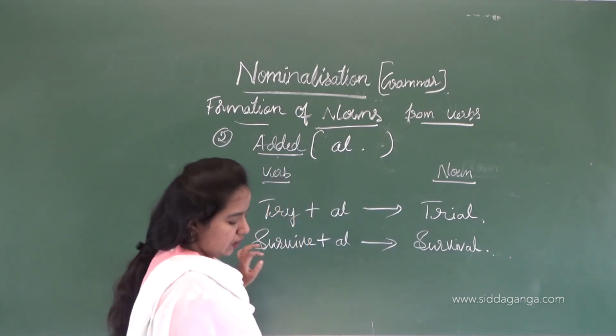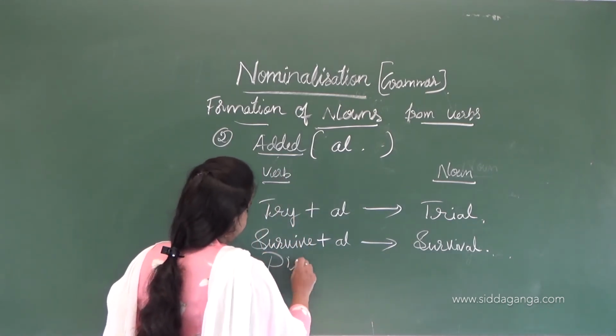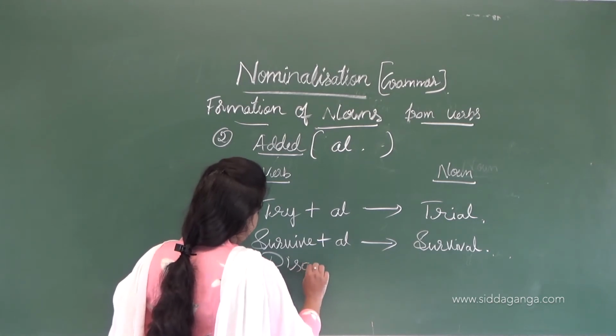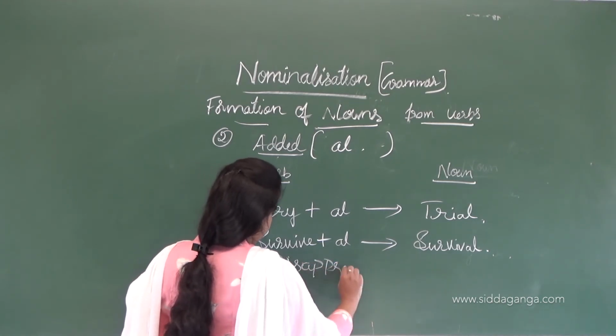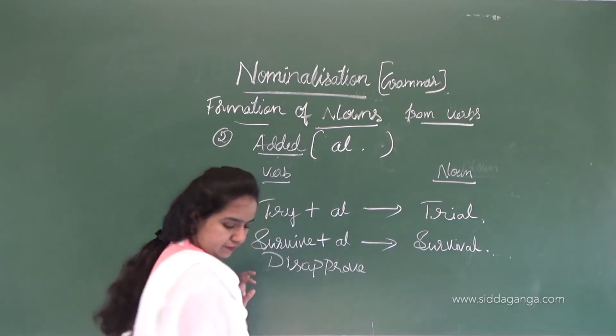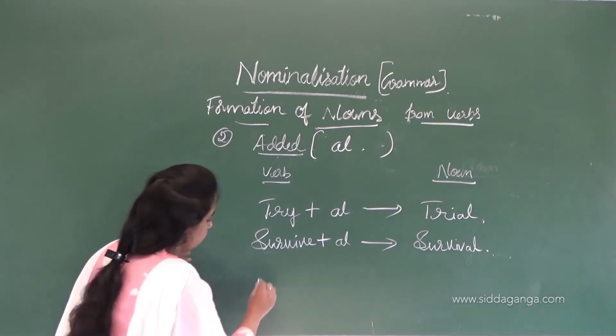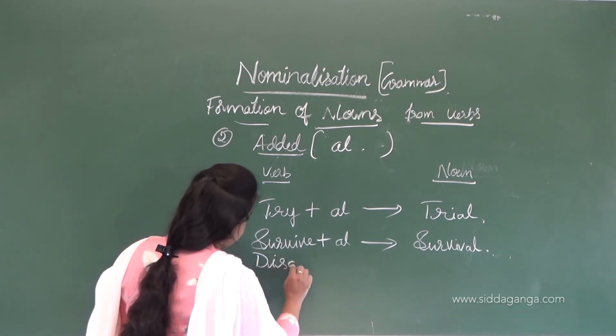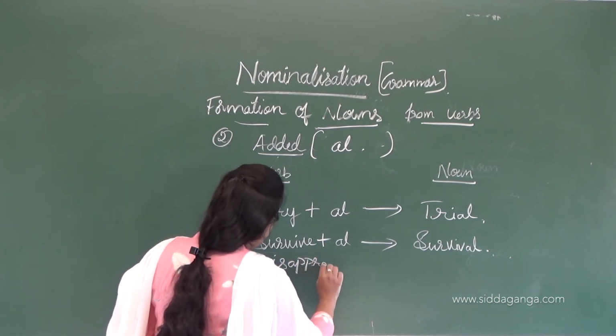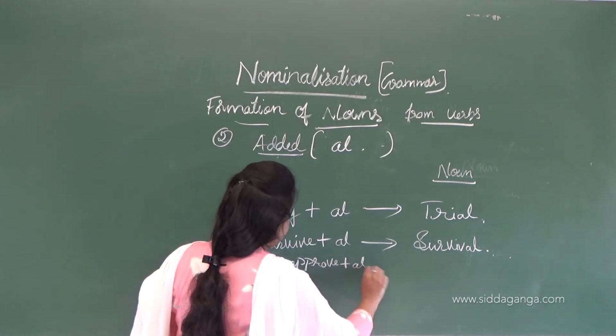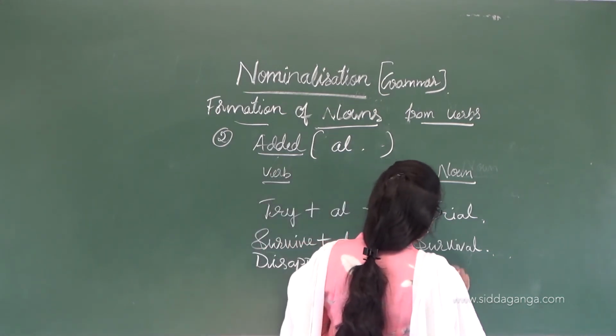Then disapprove, plus AL, gives disapproval.